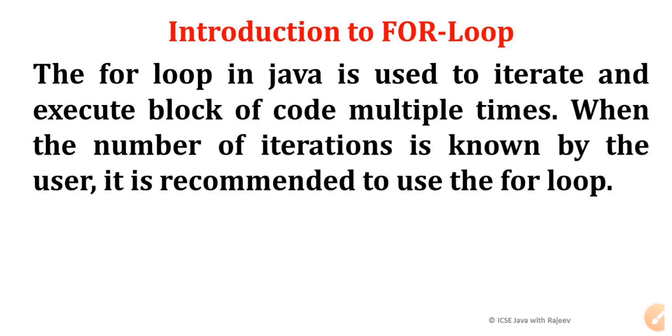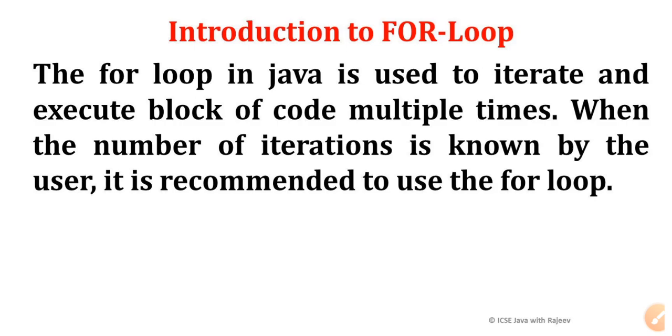Now let's start with the for loop. Very important topic we are going to start now. The for loop in Java is used to iterate and execute the block of code multiple times when the number of iterations is known by the user. It is recommended to use the for loop.